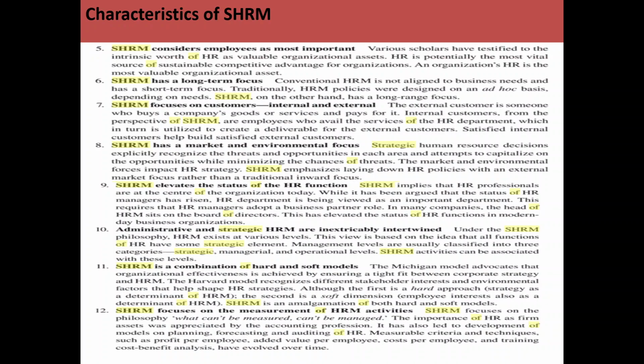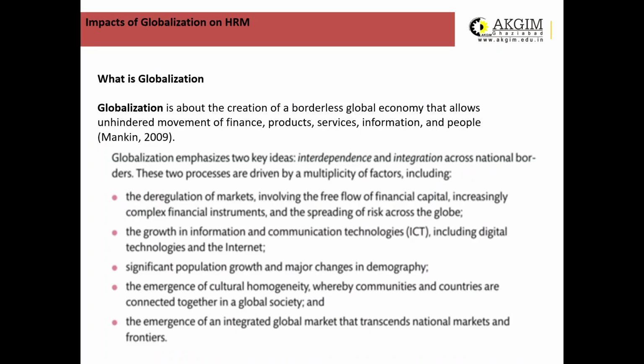SHRM is a combination of hard and soft models. According to the hard model, there must be a proper fit of the strategy with HR, and according to the soft model, there must be proper consideration of the needs of the employees. SHRM also focuses on the measurement of HR activities. It is based on the philosophy that what cannot be measured cannot be managed. So these are a few characteristics of SHRM. In our next lecture we will discuss the impacts of globalization on HRM. Thank you.